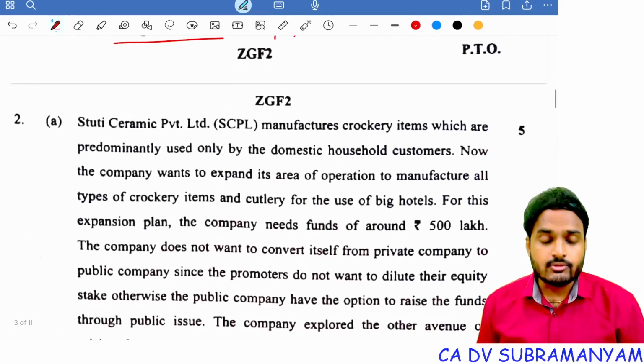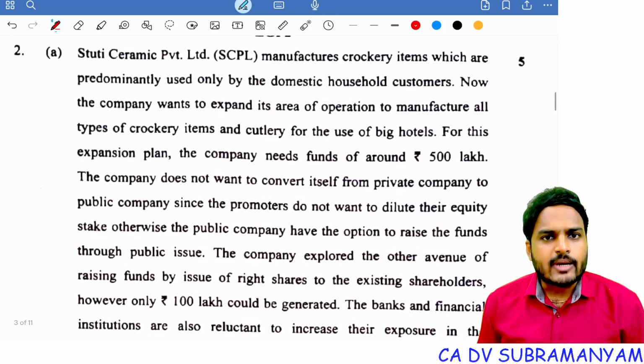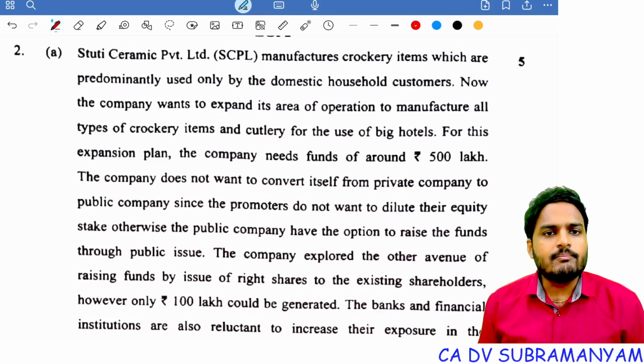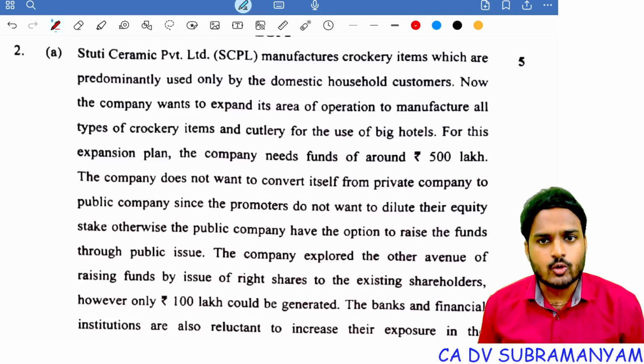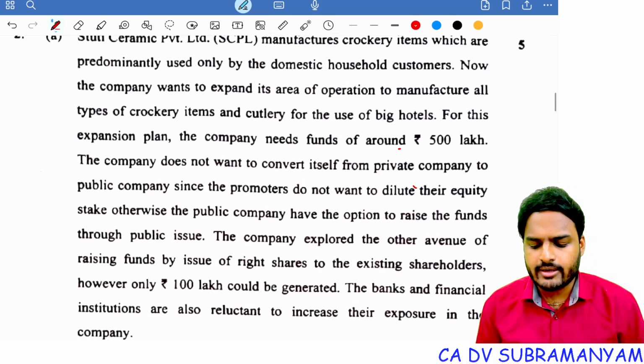Next one. So with this first question completed, second question. Stuti Ceramic Private Limited manufactures crockery items which are predominantly used only by domestic household customers. Now the company wants to expand its area of operation to manufacture all types of crockery items and cutlery for the use of big hotels. For this expansion plan, the company needs funds of around 500 lakhs.